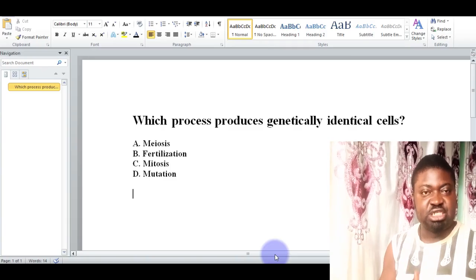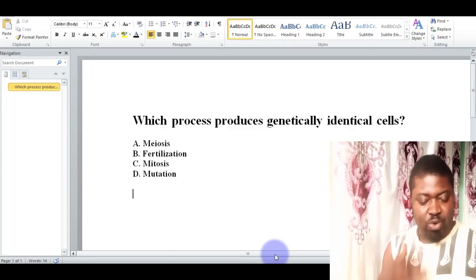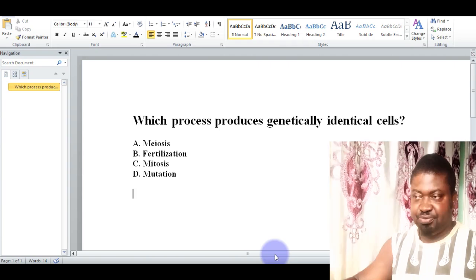So it is mitosis that produces two identical daughter cells for growth. So the correct answer is C, which is mitosis. Let's proceed to the next.